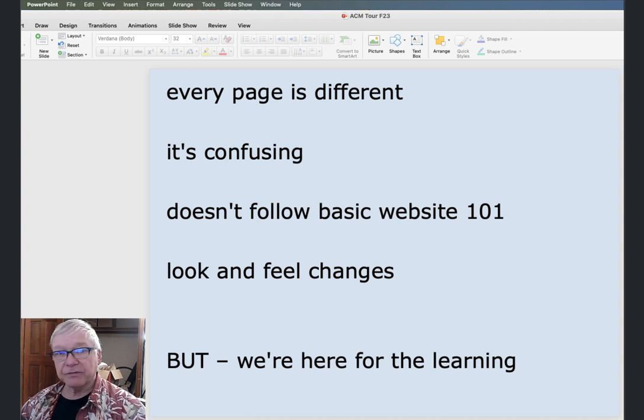Every page is different. It's confusing. It does not follow Basic Website 101. The look and feel, the location of things, and their level of importance based on their visual presentation changes with every single page. But we are here for the learning in those books. And so while we can't fix acm.org, we can learn how to get where we need to go. Okay?